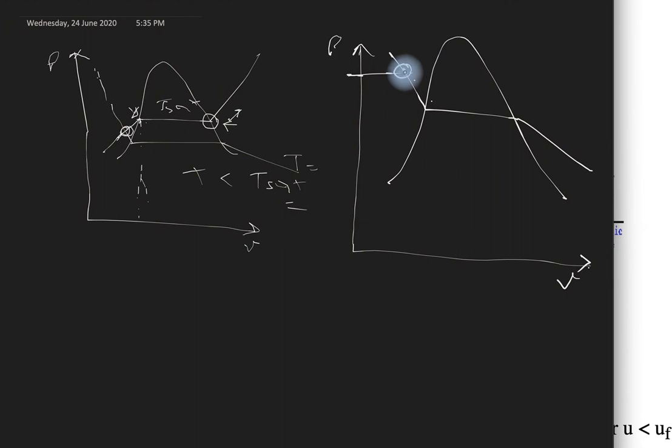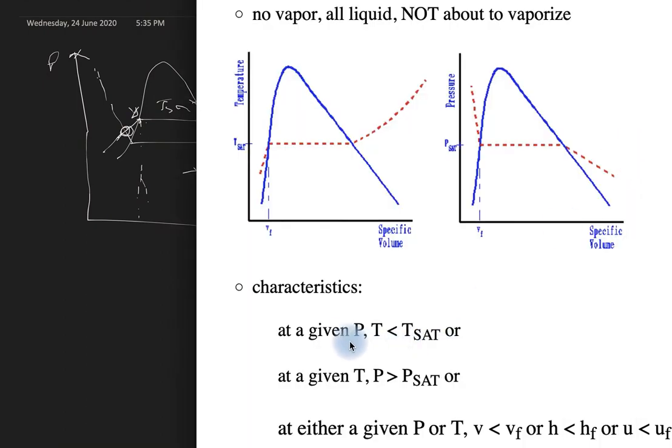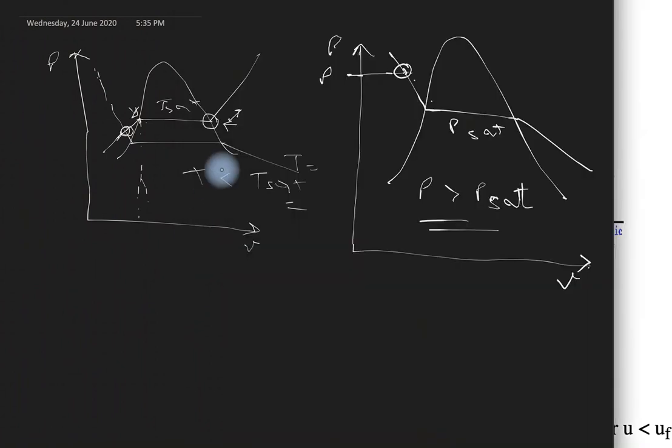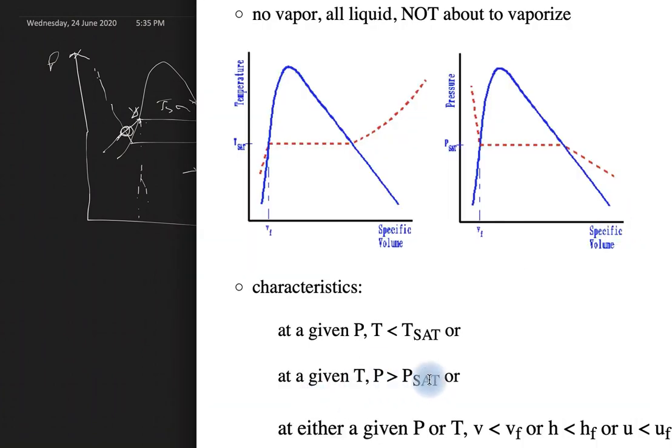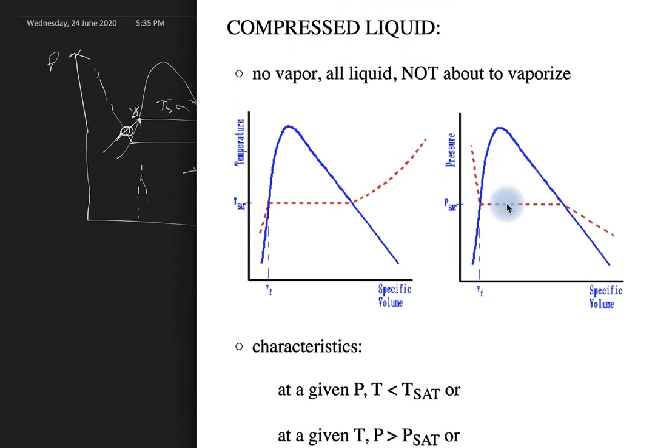So this is my pressure at this point and P_sat is here. So P will be greater than P_sat at this point. So for the compressed liquid region, at a given pressure T is less than T_sat, and for a given temperature P is greater than P_sat. So this is the condition for the compressed liquid region.